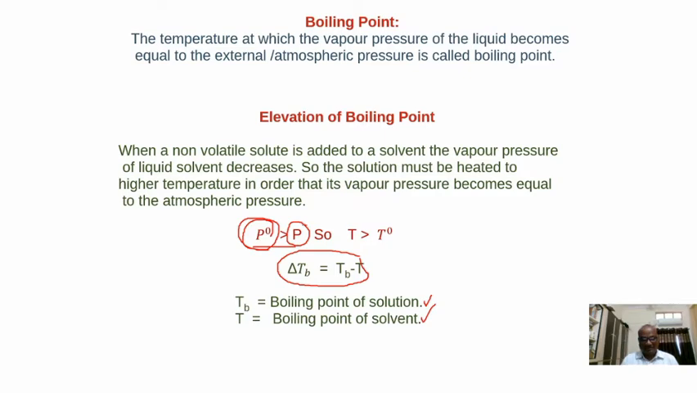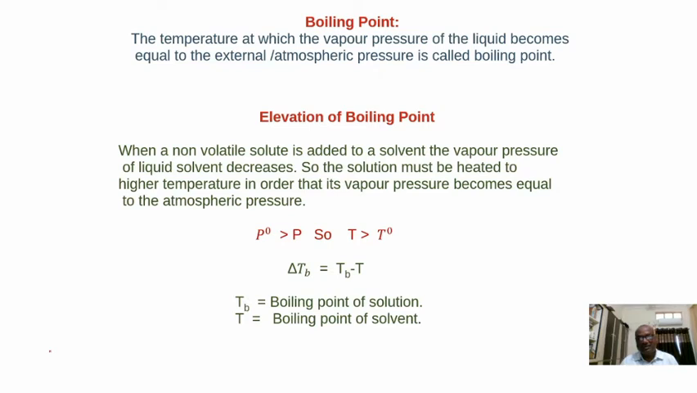So that's why whenever a non-volatile solute is dissolved in a liquid solvent, what happens? The boiling point will increase. So elevation of boiling point can be calculated from this formula. What is the formula? Delta TB is equal to the boiling point of solution minus the boiling point of pure solvent. So this is the meaning of elevation of boiling point.